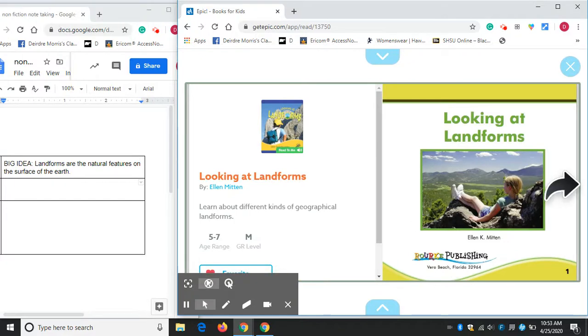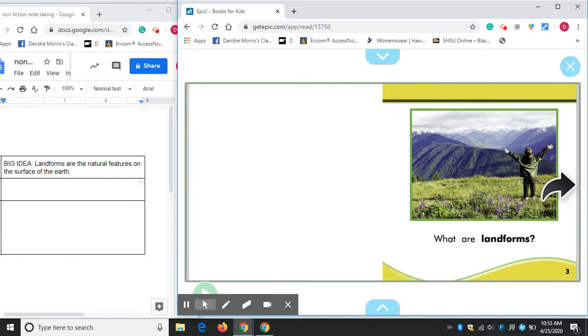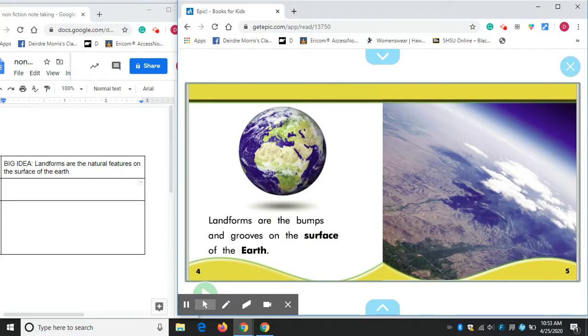Looking at landforms. What are landforms? Landforms are the bumps and grooves on the surface of the earth. Now here's what I wrote for the big idea over here. Landforms are the natural features on the surface of the earth. And you can see I elevated the language a little bit. I used some of the language from the glossary at the back of the book to make it fancier and sound more scientific and interesting. So you go ahead and write your big idea.